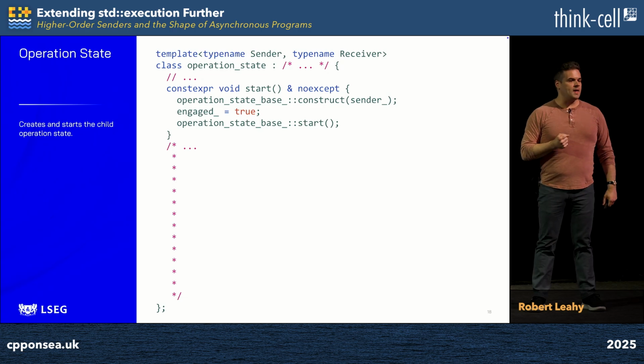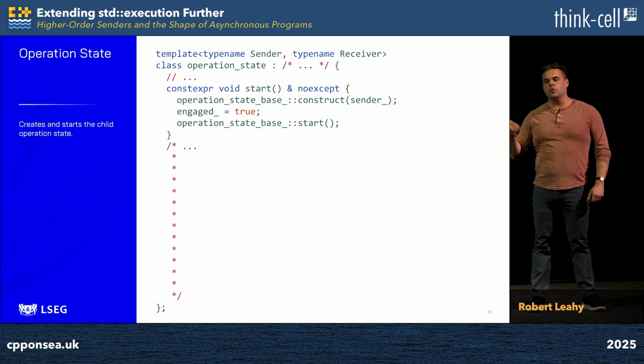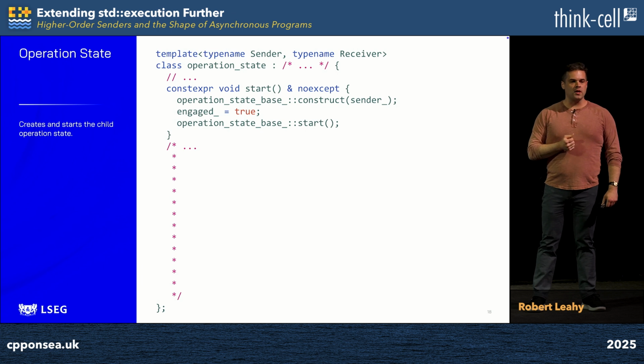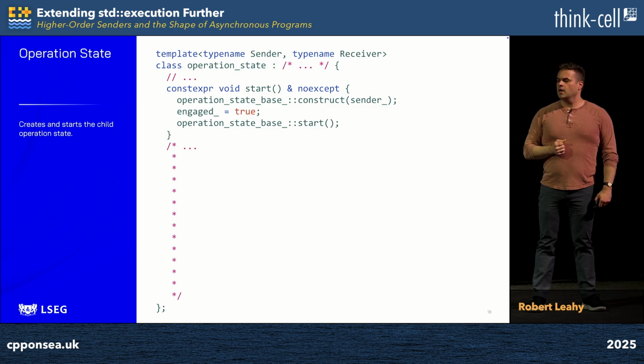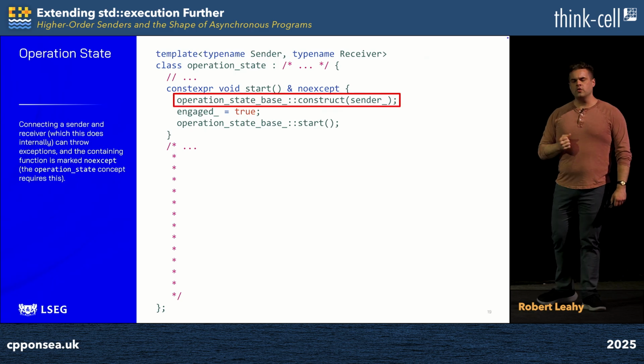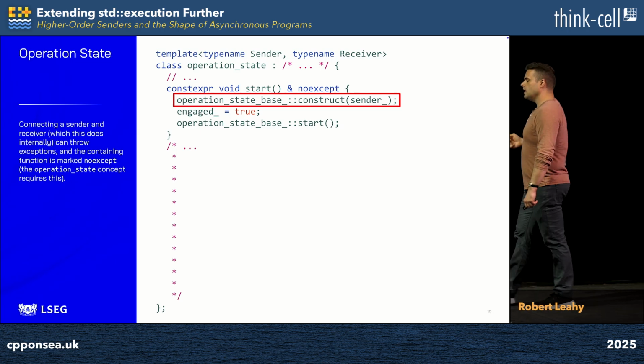Thereafter, we're now manually managing lifetimes. We set engaged to true, and then, of course, we need to ask that operation state in our base class to start making forward progress. And this all makes sense when you first look at it, but as you look long and hard at it, you encounter a problem. Because inside of construct, we call connect on a sender and a receiver.